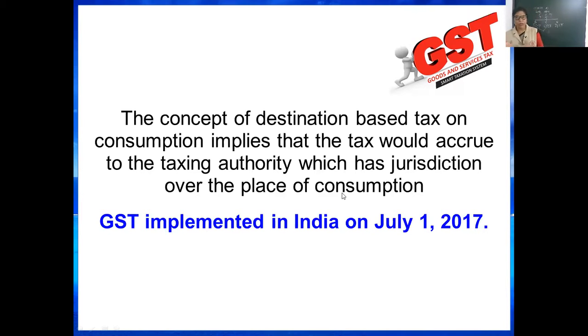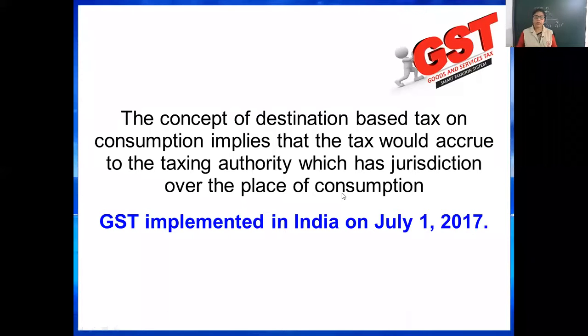The new government implemented this type of tax, and my dear children, this tax is based on consumption. Further, I will explain the types of tax systems, progressive and regressive. But first, this is based on consumption and it was implemented in India on 1st July 2017.